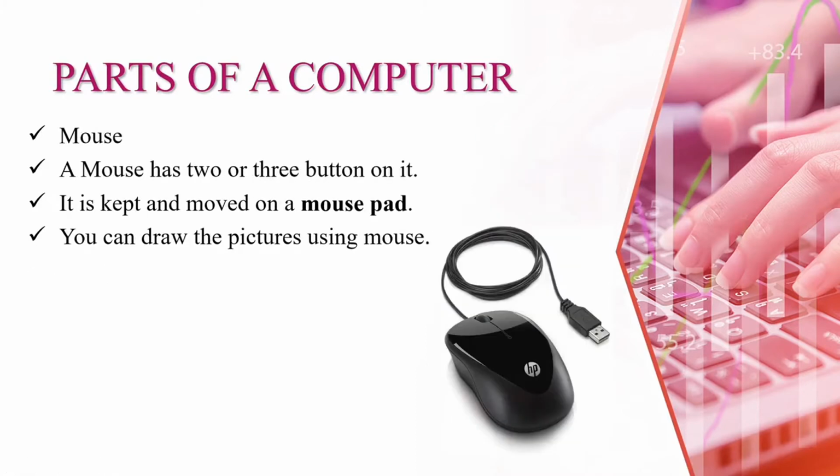Now the third part, the mouse. It looks like a mouse, so we call it a mouse, and it mainly has left and right buttons. You keep it on the mouse pad, the black cover that we see in the computer lab. You can keep your mouse on it and move it on this mouse pad. And what is the use of the mouse? To point to any area of the monitor screen and for drawing pictures.